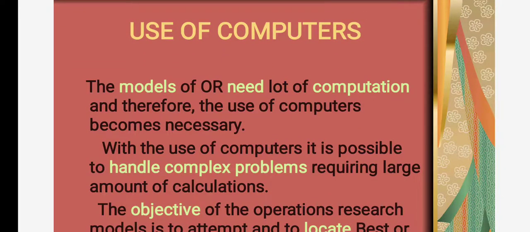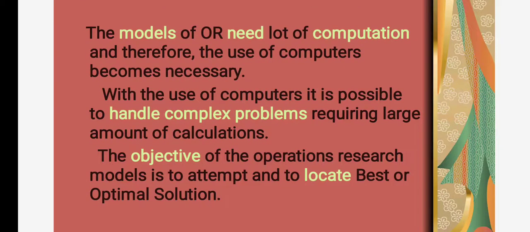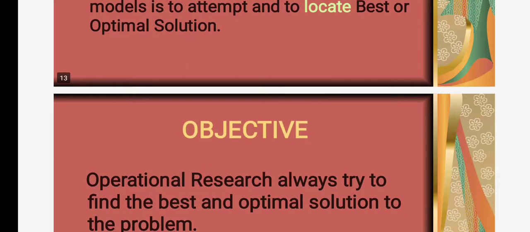Use of computers. In the modern world, computers are essential. Computers are essential in everyday activities of life. The models of OR need a lot of computation, and therefore the use of computers becomes necessary. With the use of computers, it is possible to handle complex problems requiring a large amount of calculation. The objective of operational research models is to attempt to locate the best optimal solution.